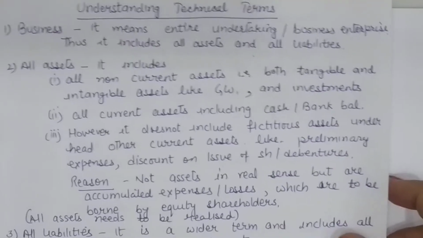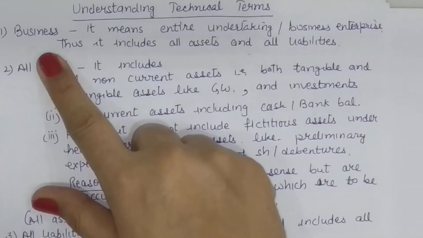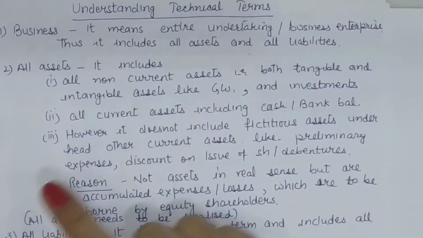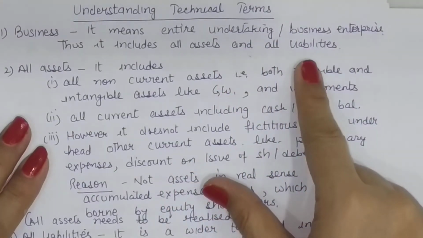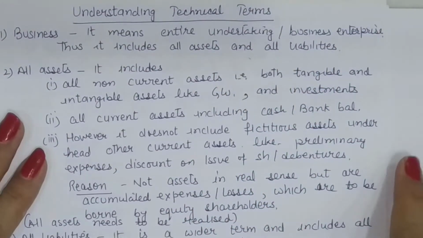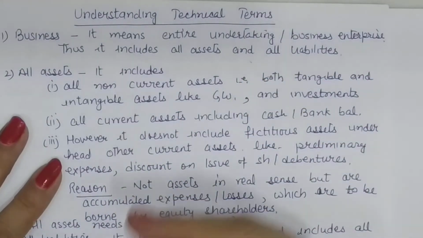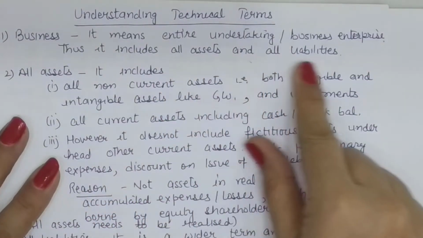So now we are taking up technical terms. Our first term in the series is business. Now the term business implies the complete business, that is the entire business undertaking. So it will include all assets and all liabilities. So when we are given that the purchasing company is to take over the business of vendor company, then it implies the purchasing company is taking over all assets and all liabilities of the vendor company. Now this takes us to another two terms, all assets and all liabilities.